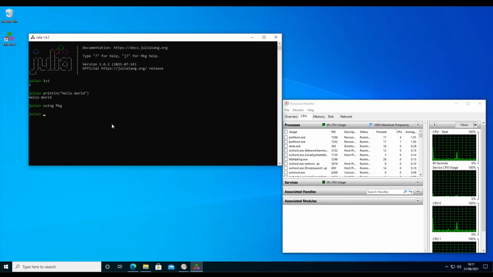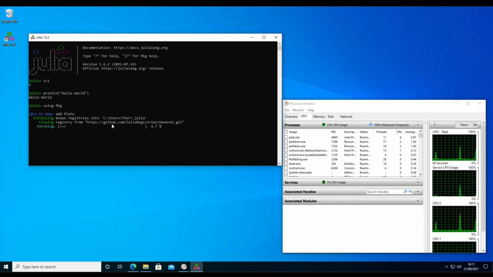There's another way to get into the package manager, and that is using the closing square bracket. If I type the closing square bracket, I get into the package manager. And in the package manager, I can use more simple commands to install packages. I can use, for example, the add Pluto command here. So if I confirm that, it's going to first install the